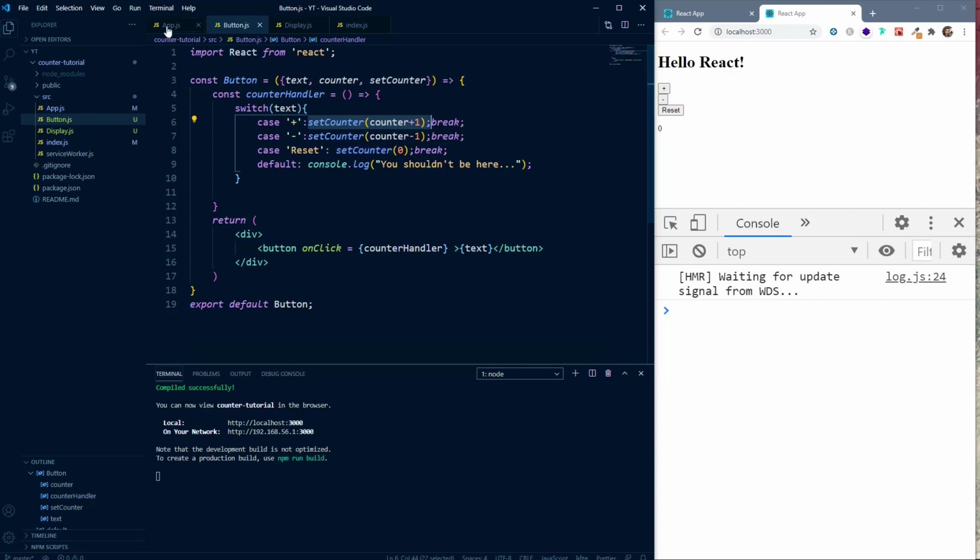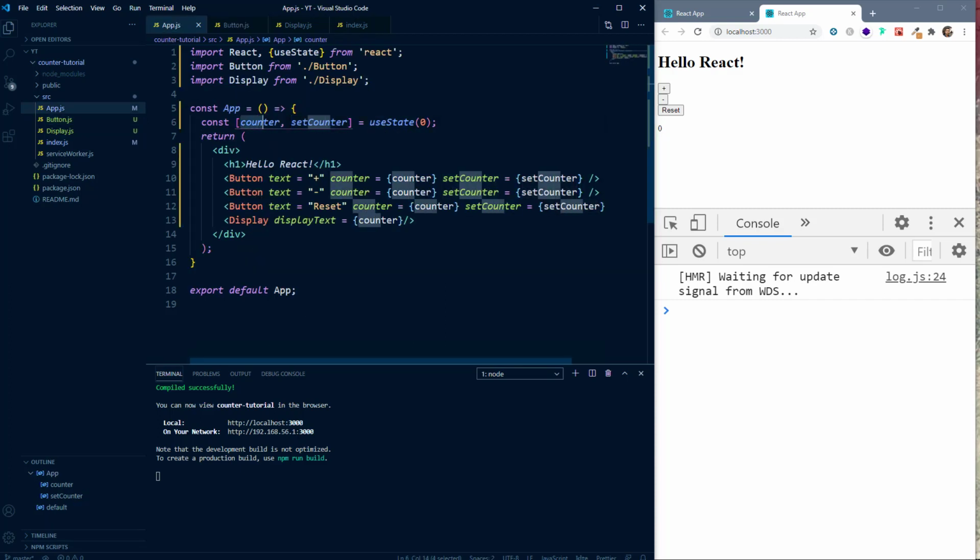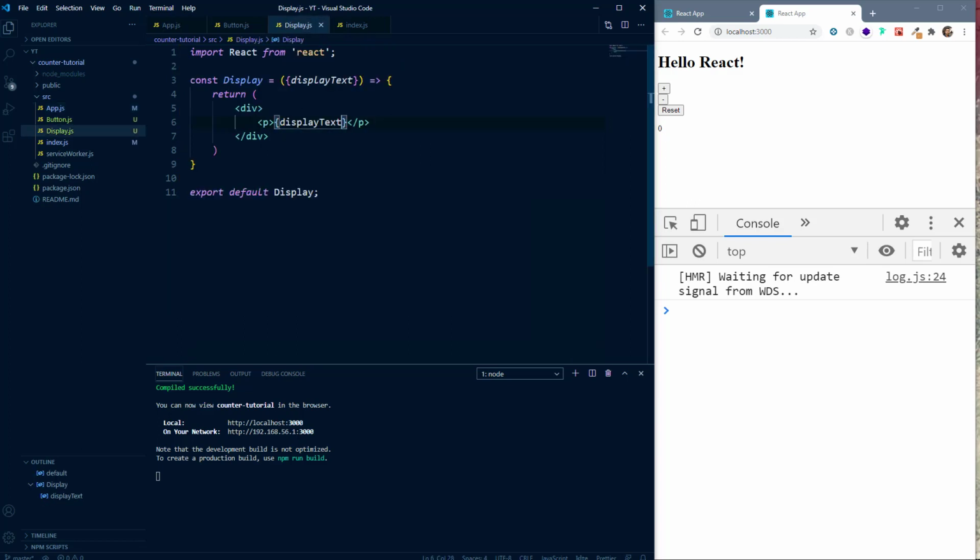After that, finally, we also passed this state variable to the display component, and we rendered it onto the screen through the display component. So that's all we have done till now. Now let's move on to styling the components.